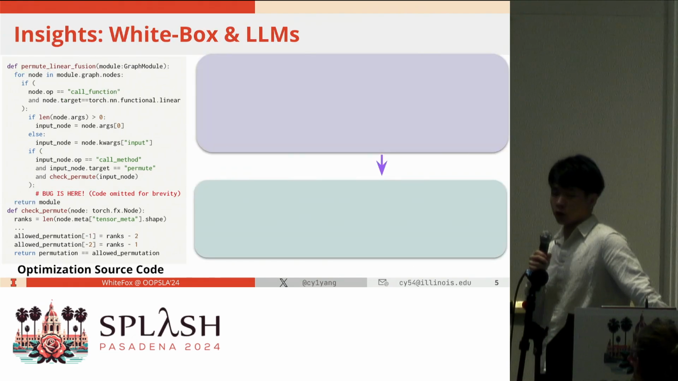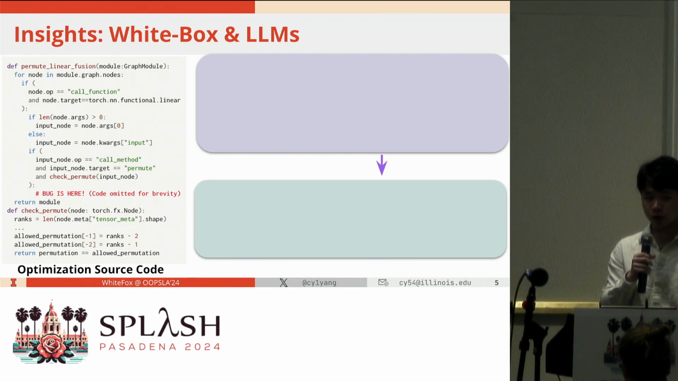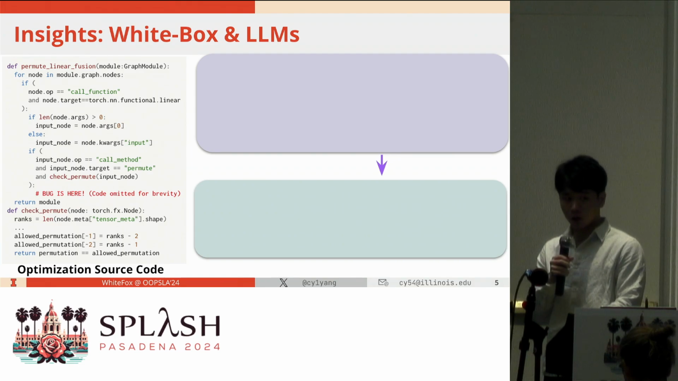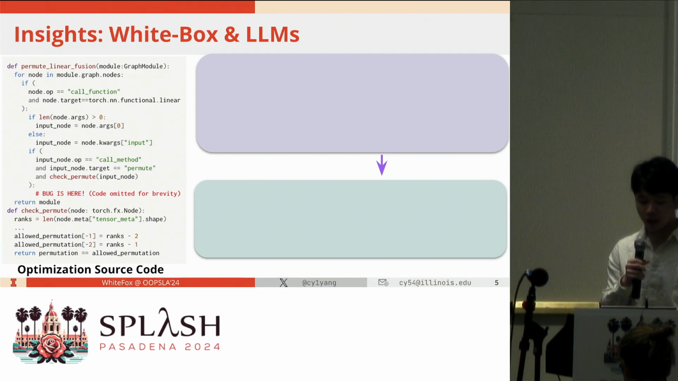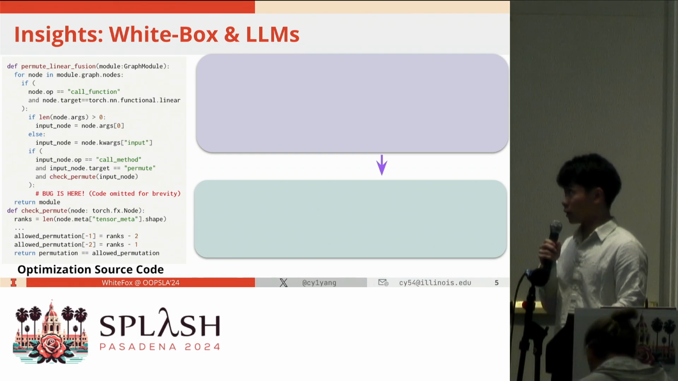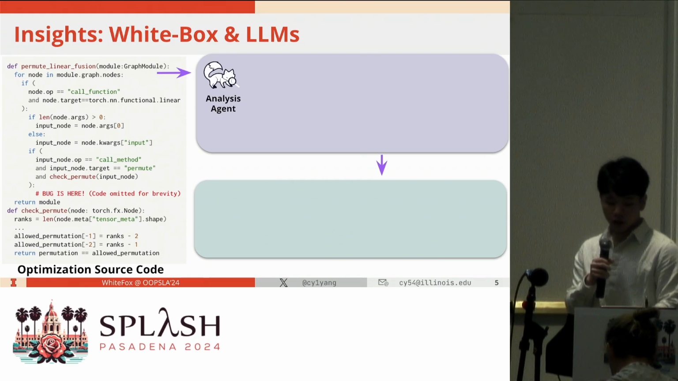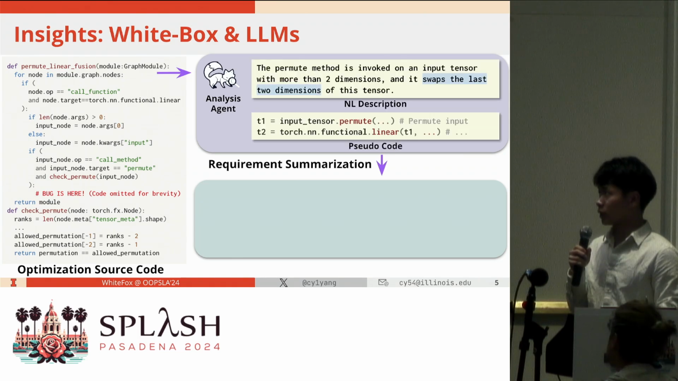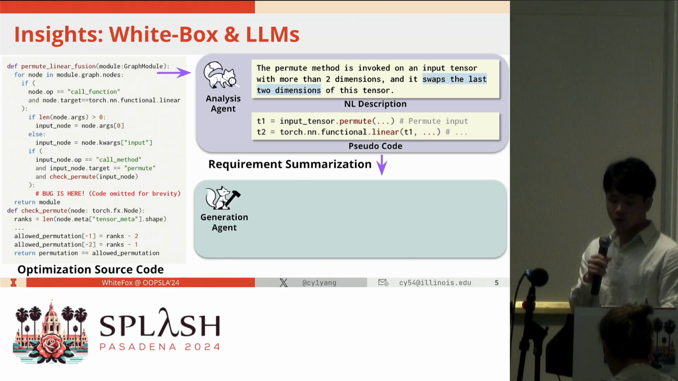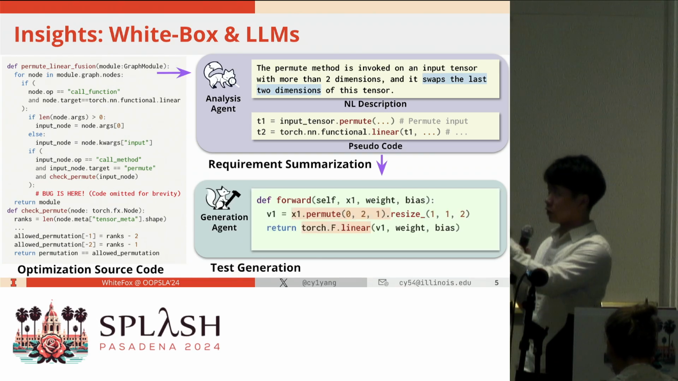So in this work, we have two insights. First, as I discussed, such triggering requirements are explicitly written in the source code. Second, the emerging large models are good at comprehending code as they are trained on vast code data. Thus, in this work, we propose to combine the white box information and large language models. More specifically, we have an analysis agent which can analyze such source code information to infer the triggering requirements. And after that, a generation agent will be used to generate the test inputs following the requirements.